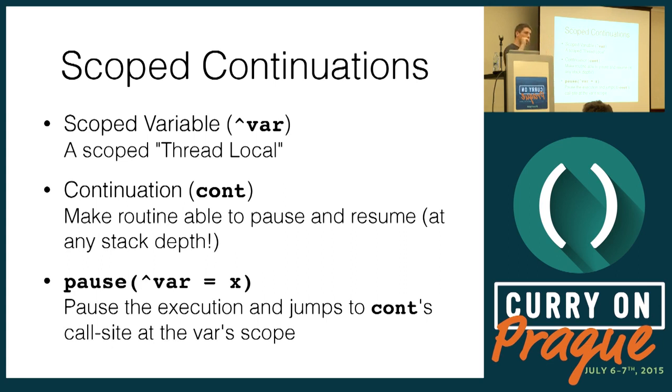They only let you pause at the topmost stack frame, and they're therefore called stackless continuations because they don't really support the stack. And finally, the pause operation is going to set the value of the scope variable, this kind of thread local, and jump to the point where cont was called.